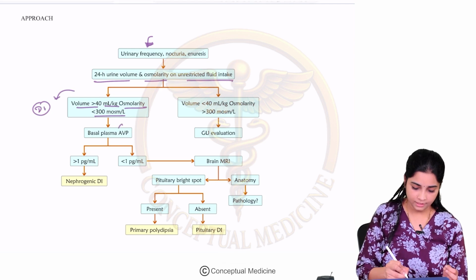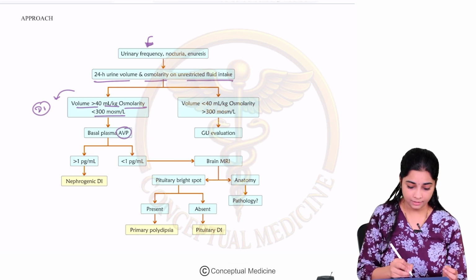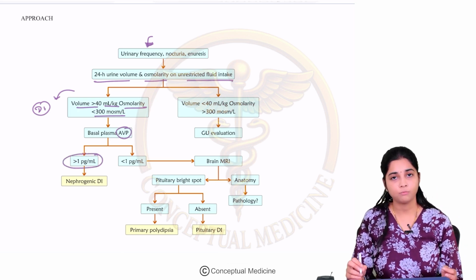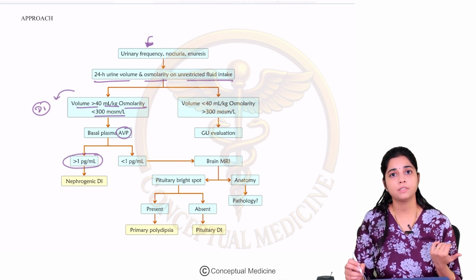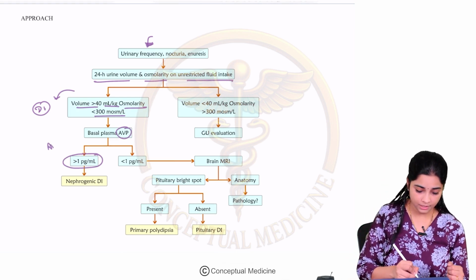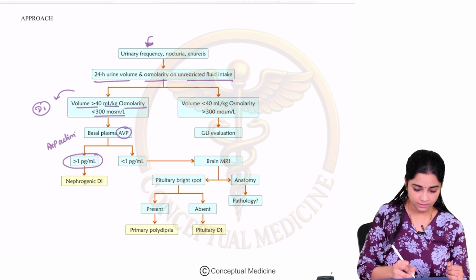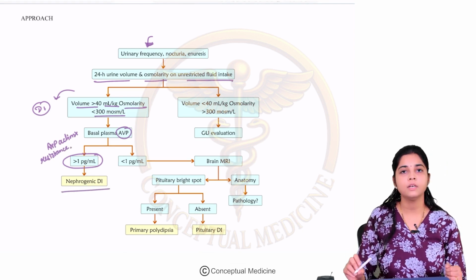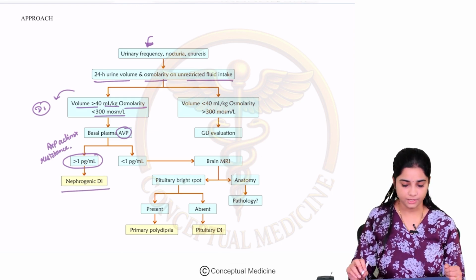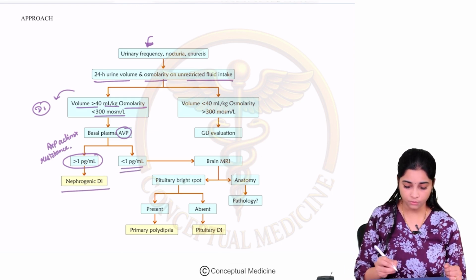Then you look at the AVP levels directly. If the AVP levels are elevated, what is DI? DI is deficiency of AVP. Here you have symptoms of DI, but the AVP levels are elevated. That means AVP action is not happening. There is resistance to the action of AVP. Resistance to the action of AVP means which type of diabetes insipidus? It is your nephrogenic DI. If the AVP levels are low, that means we are dealing with probably a central diabetes insipidus.